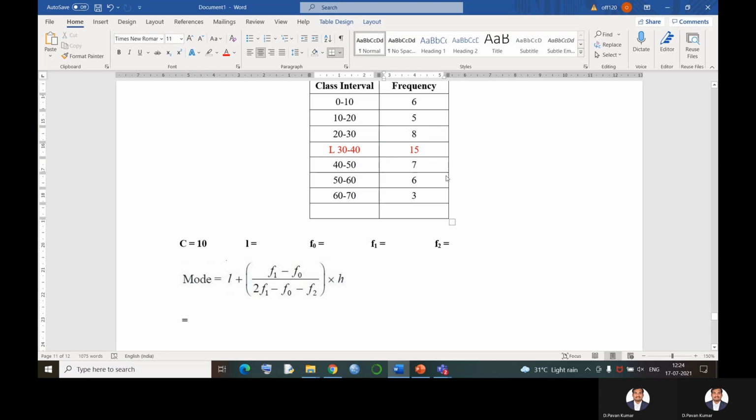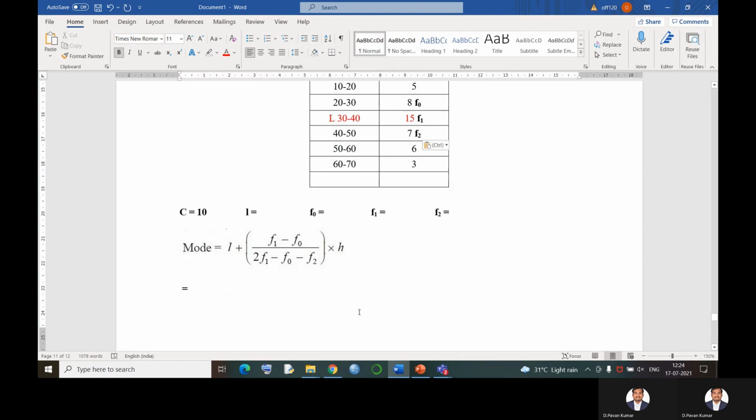Next, the preceding frequency of the modal class is f0, the frequency of the modal class is f1, and f2 is the succeeding frequency of the modal class.